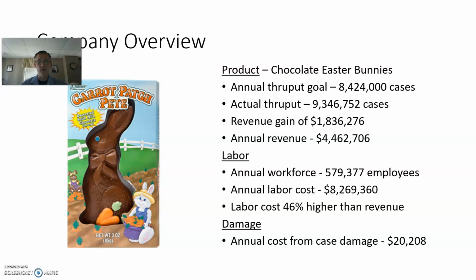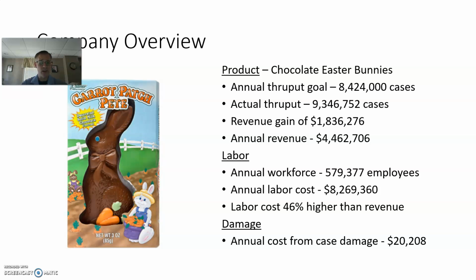Our annual labor workforce: 579,377 employees over the course of the year in all of our warehouses, week to week. The reason we budget for those employees is that week to week those averages change between full-time and part-time employees as the production year changes. When we have a higher throughput during peak season, those employees will increase and decrease subsequently.